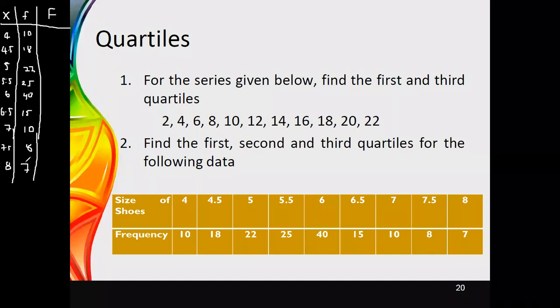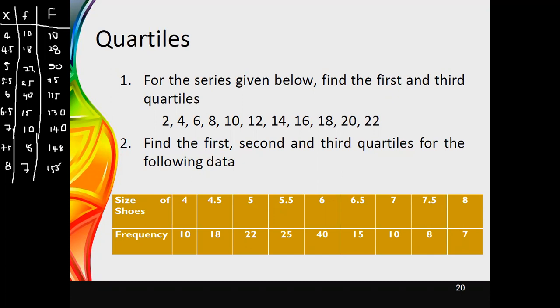As soon as you get these values, first of all, what you need to do is obtain the cumulative frequencies. Therefore, in the next page, you may get 10, then 28, then 50, then next value would be 75, 115, 130, 140, 148, and 155.